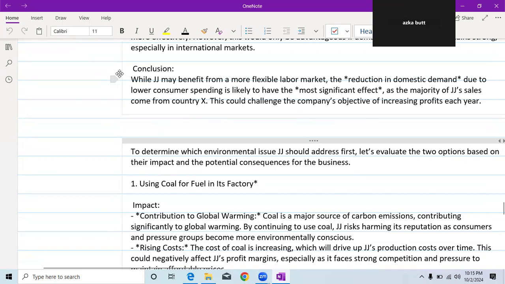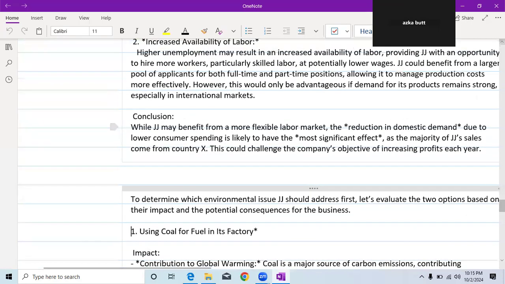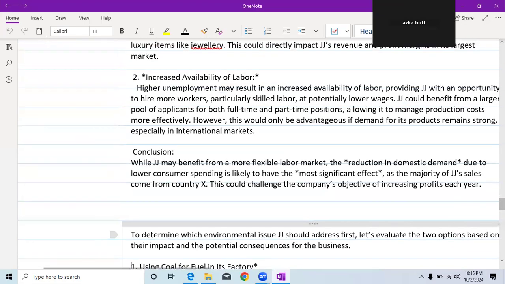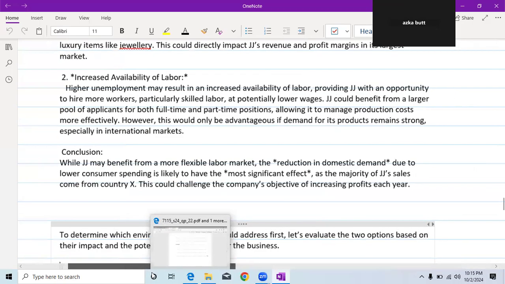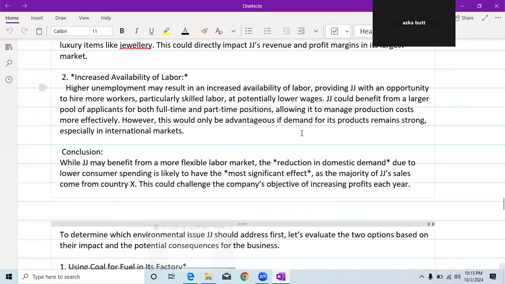Okay, so this is not related to this. Basically, I think this is part of the other question. So I justified that, in my point of view, these threats are not more powerful. But yes, opportunities are greater than the threats. So this is my conclusion.